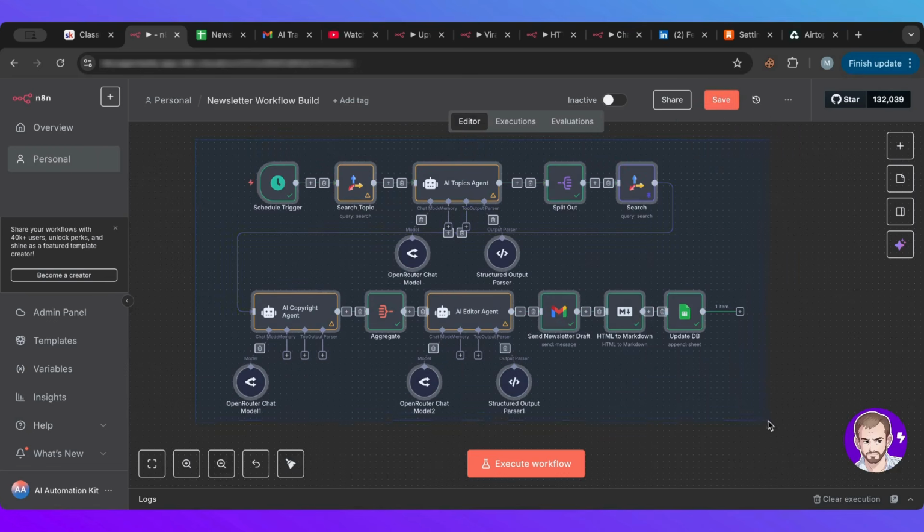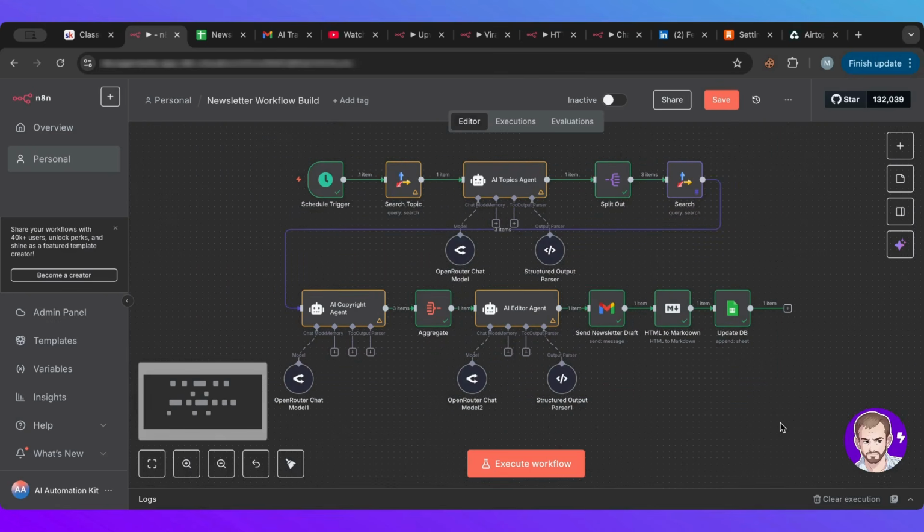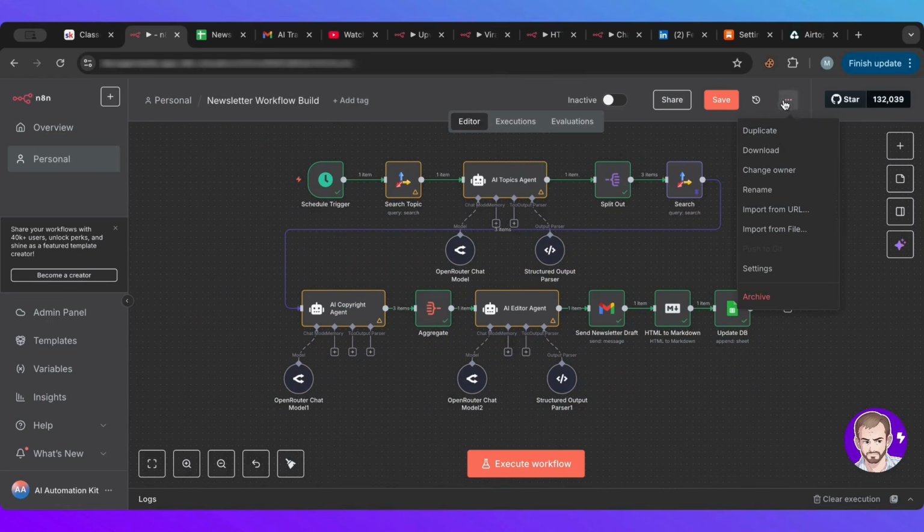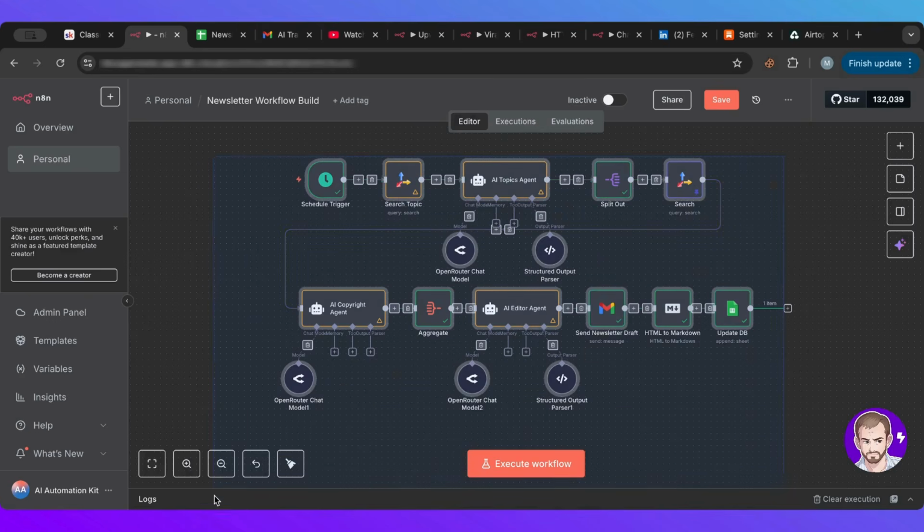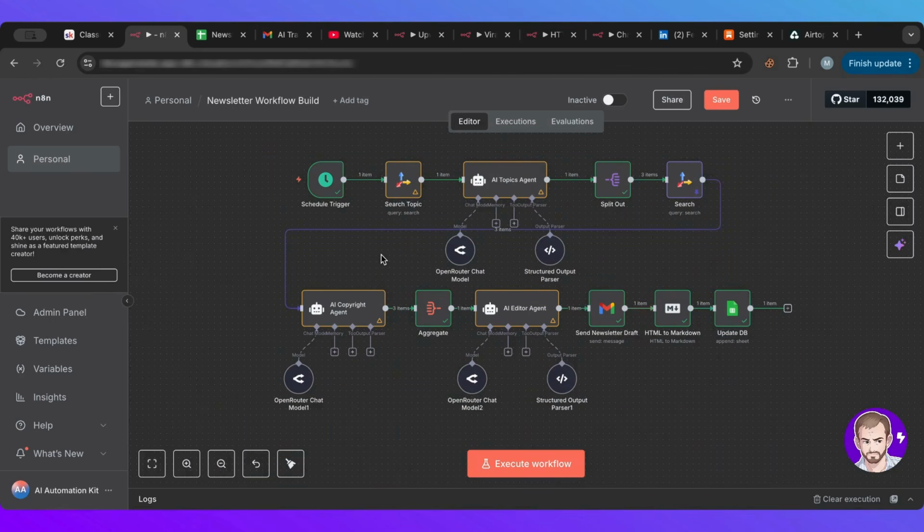Now, since everything is done here, there's nothing else to do. What I will do is click those 3 dots, download, and I'll provide this for you guys. So the only thing that you need to do here is get your Tavily API if you don't have that. Get the OpenRouter API if you don't have that. And then link your Gmail and Google Sheets. And that's it. Everything here is set up and ready. You only need to schedule it and forget about it.